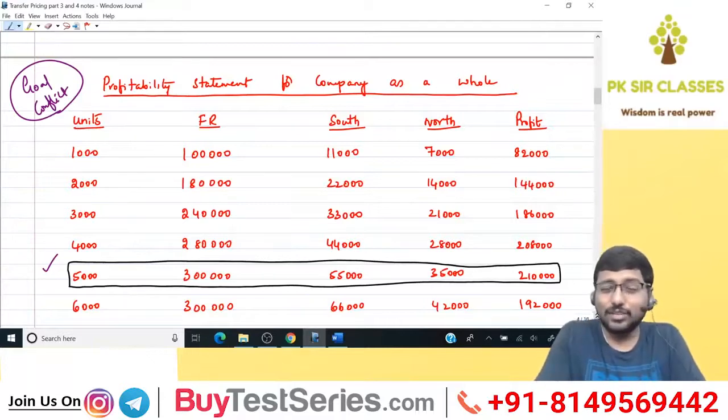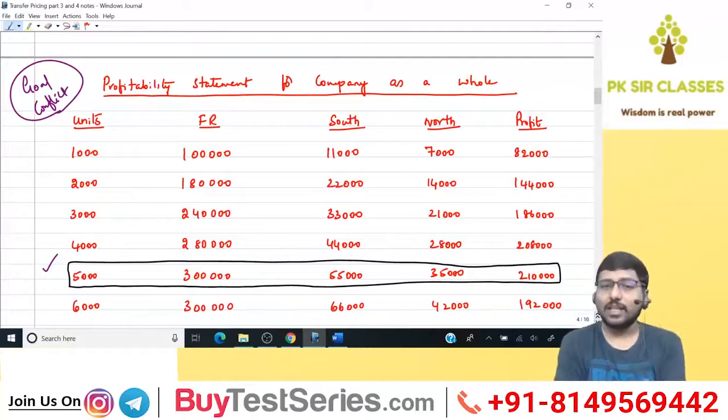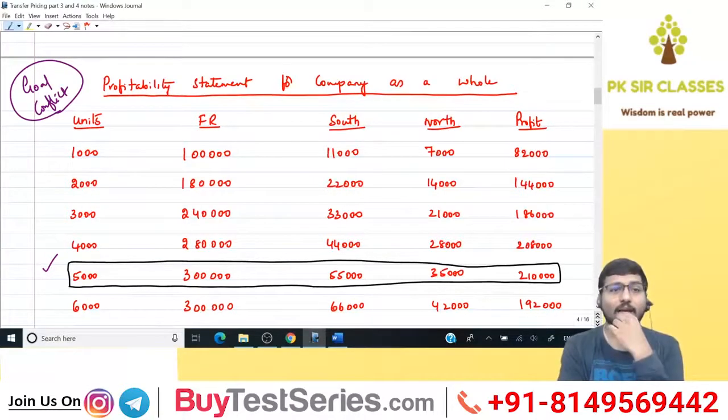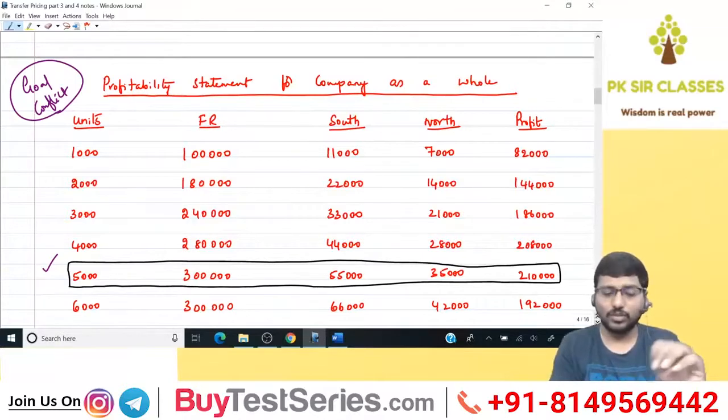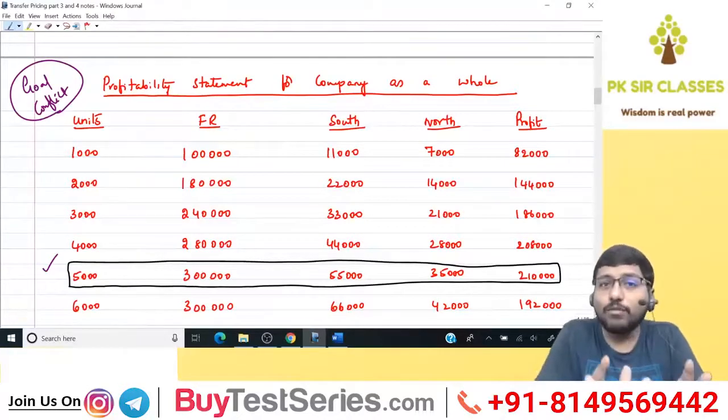If the individual divisional managers take decisions which are in the interest of the company as a whole, we call it goal congruence. Looking at the scenario in this question, where South division wants to go for 6,000, North division wants to go for 3,000, and the company as a whole wants to go for 5,000, it's a clear case of goal conflict.